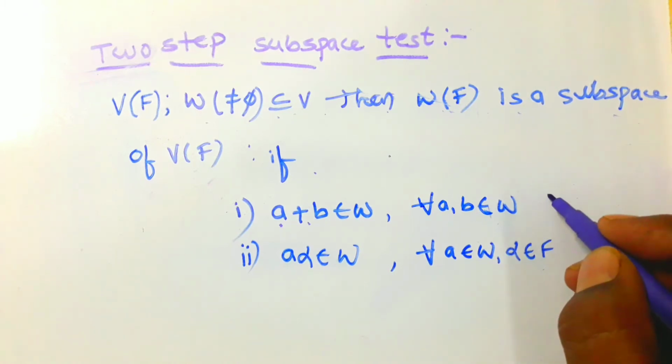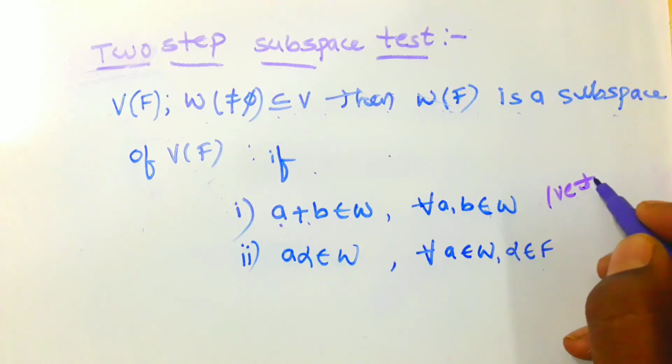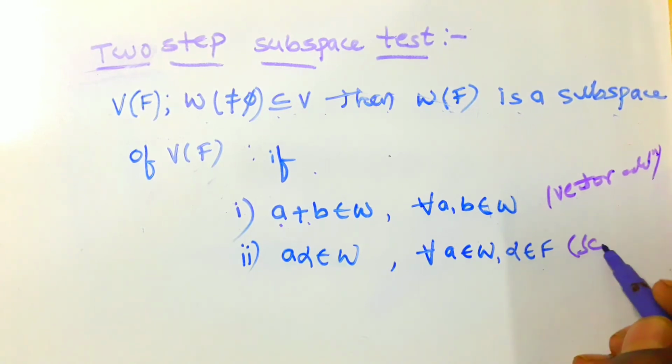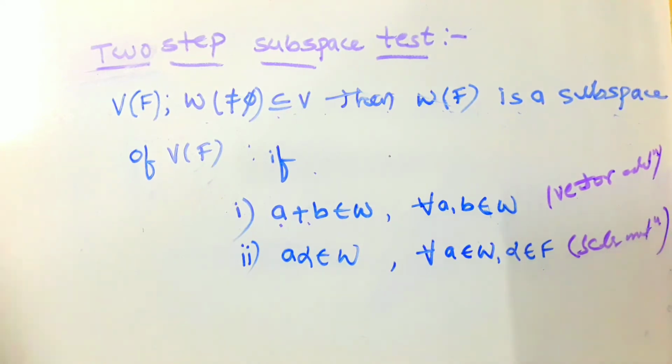That means the first is vector addition, and this one is scalar multiplication. In the two step subspace test, we have two conditions: first, vector addition, and second, scalar multiplication. By using these subspace tests, we prove whether the given set is a subspace or not. Now we will see some examples.